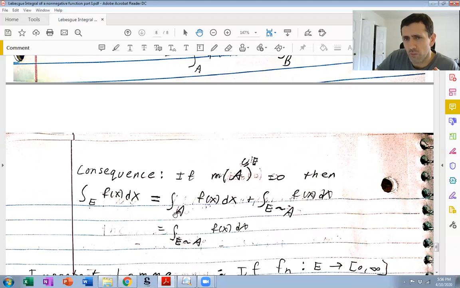This is 0 because A has 0 measure, so it doesn't matter what f of x looks like on A; f of x equals 0 almost everywhere on A, because A has 0 measure. So this integral we proved is 0, so all that's left is E take away A. Yeah, so next time we're going to prove Fatou's lemma.